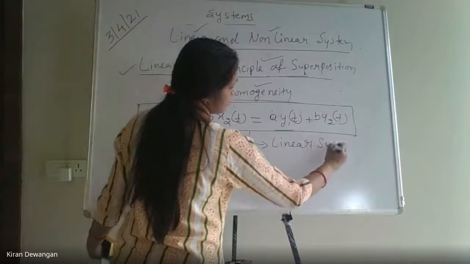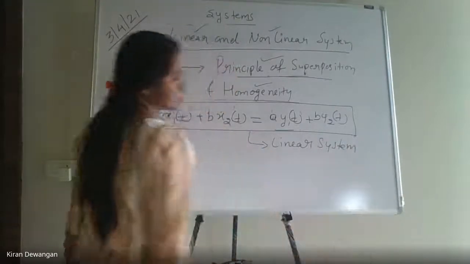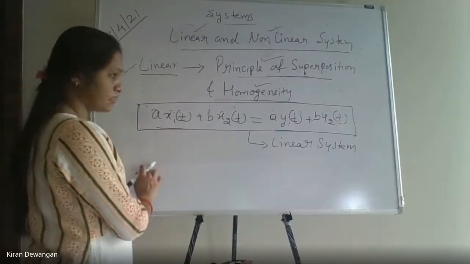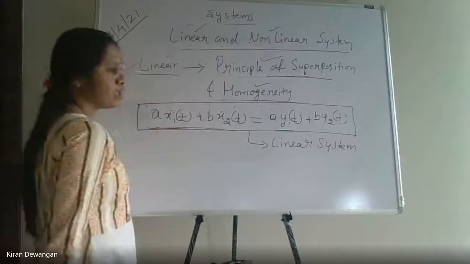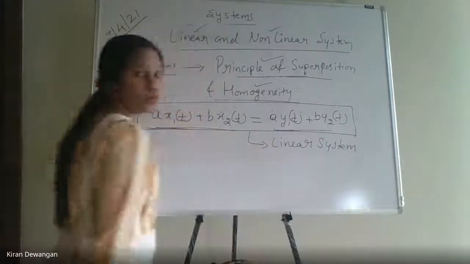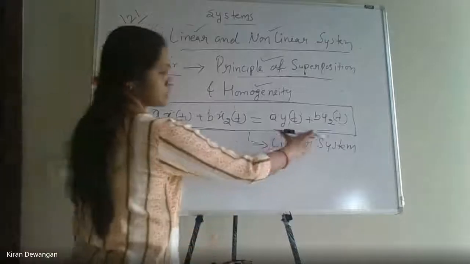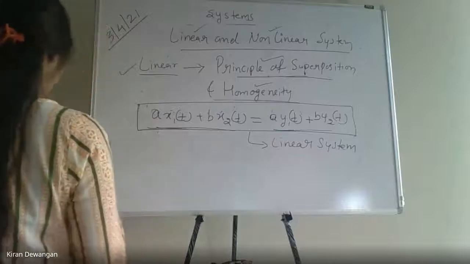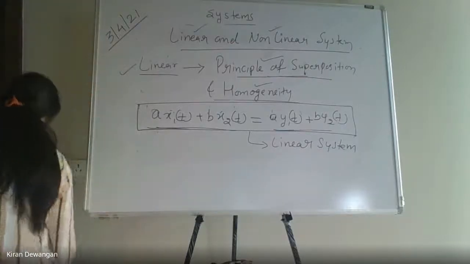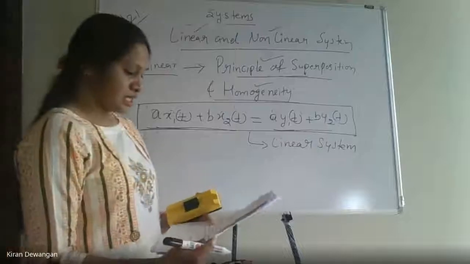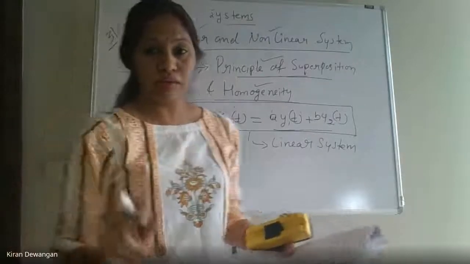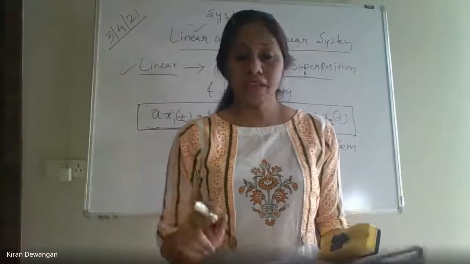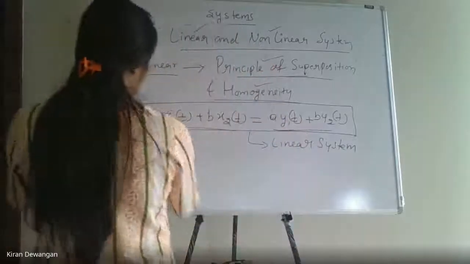Then this is a linear system. Clear? This is a very important condition. We need to check by applying this as an input whether we are getting this as an output or not. If we are getting this as an output, then it is a linear system. That will be much clearer if we check by example. Now, be very careful. This line is very important, I'll write it here.